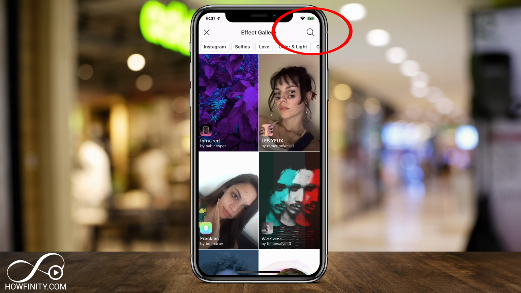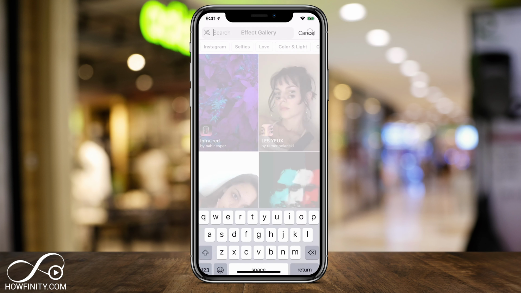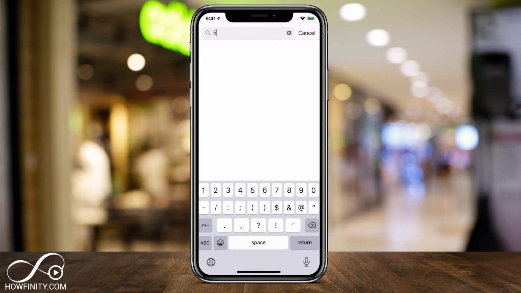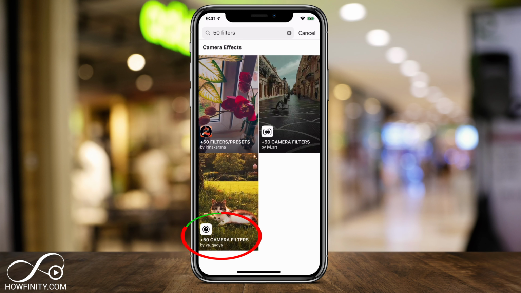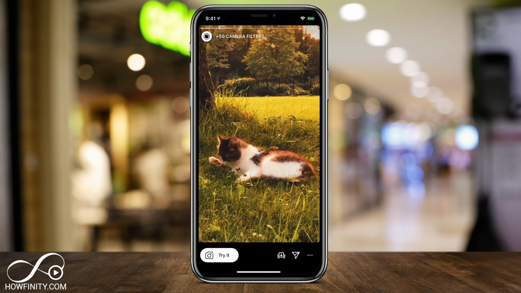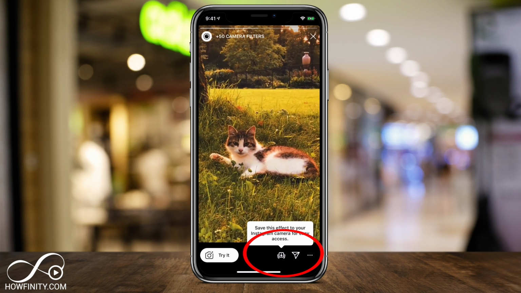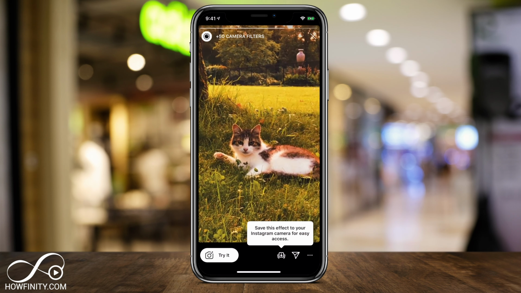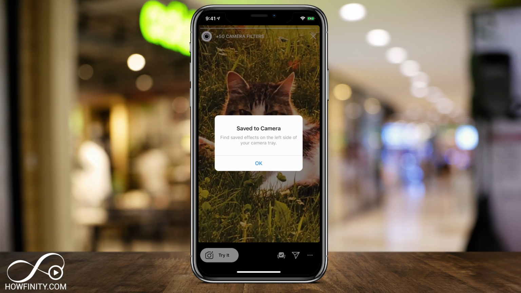But we're going to use the little search icon on the top right and type 50 filters. And this one on the bottom, it says plus 50 camera filters. This is the one I like. I'm gonna grab that one, press it, and we just have to press that little download icon to save this to my effect. I'm gonna go ahead and press that, and now it's saved to my camera.